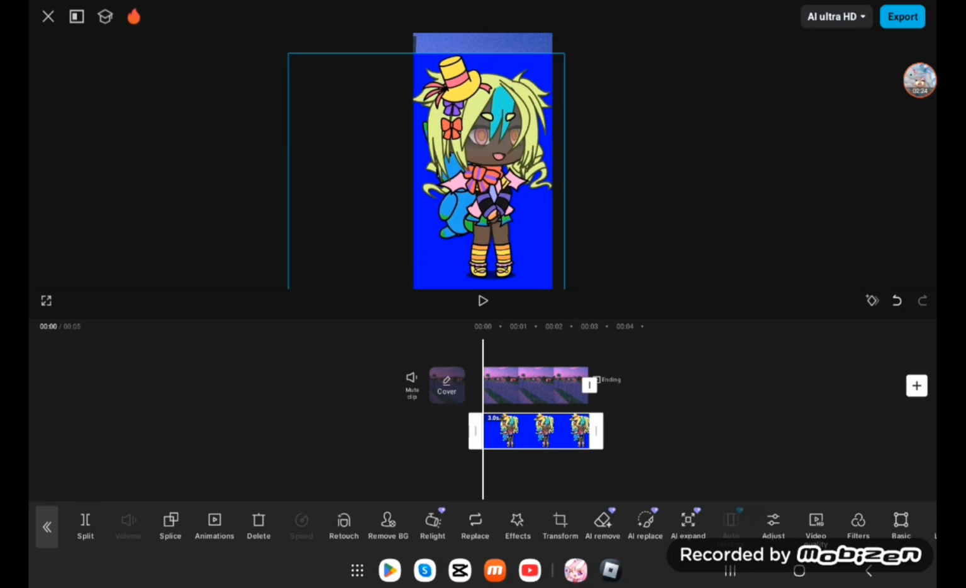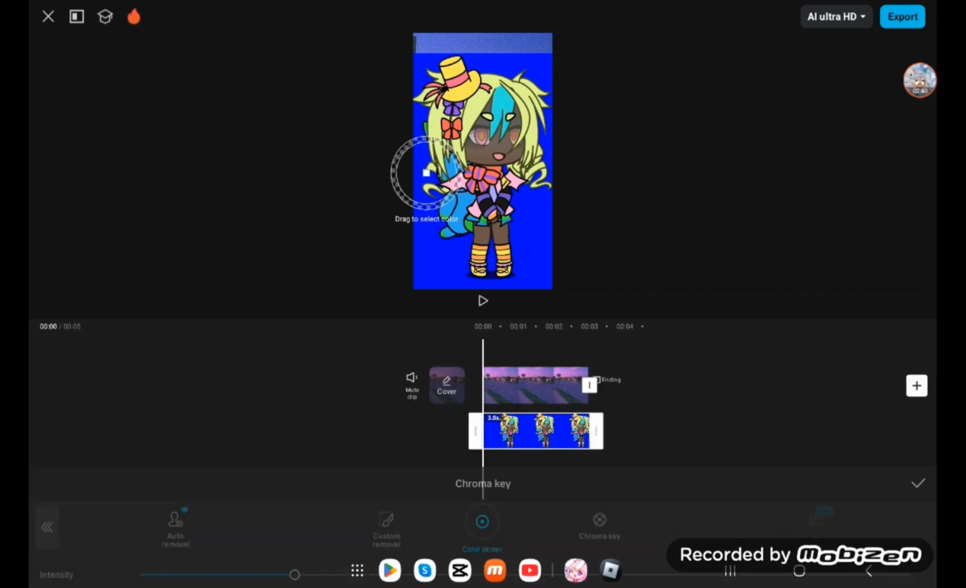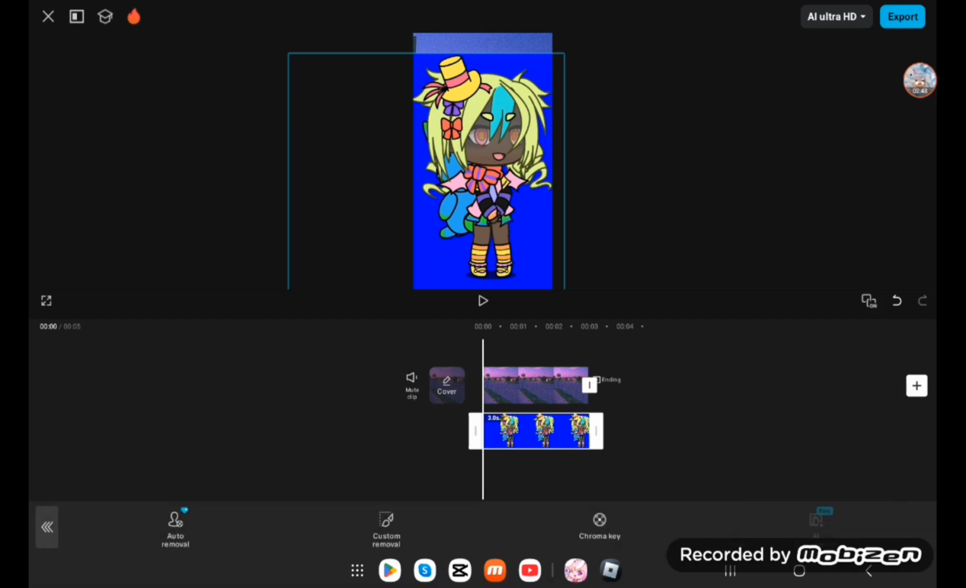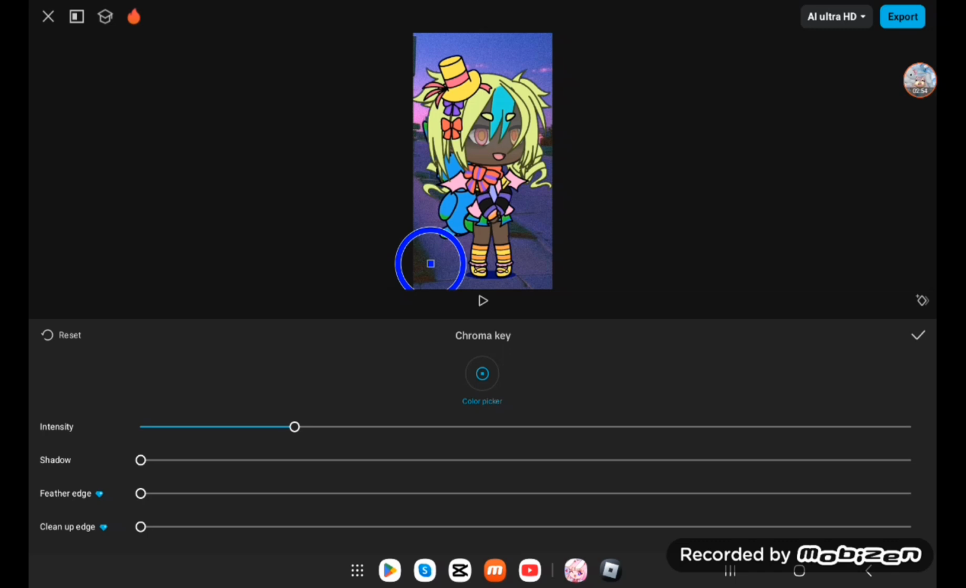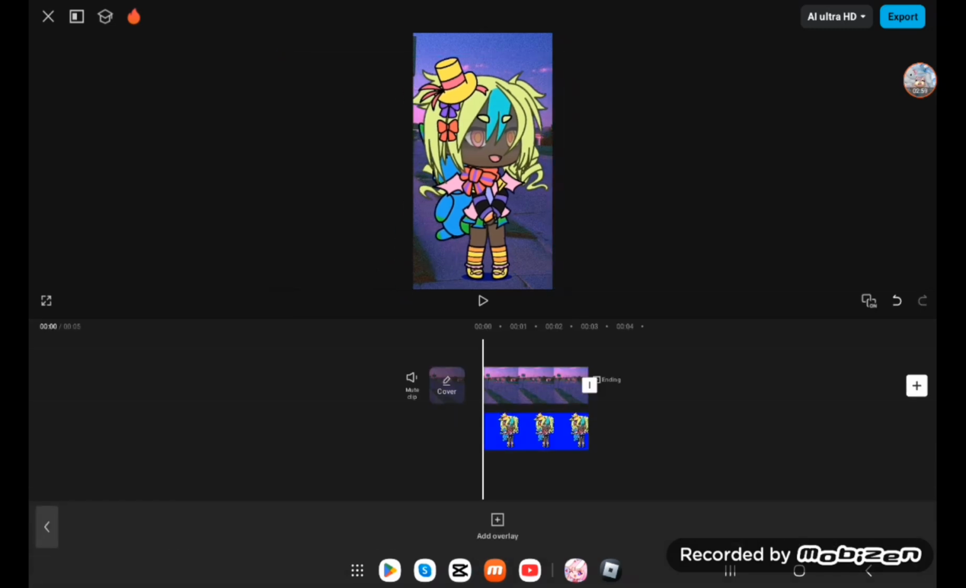If the character contains any green, then I would use a blue background, that's best. Then press remove background right here and press chroma key. Press the background, keep it as that, and yeah, that's how you will do it.